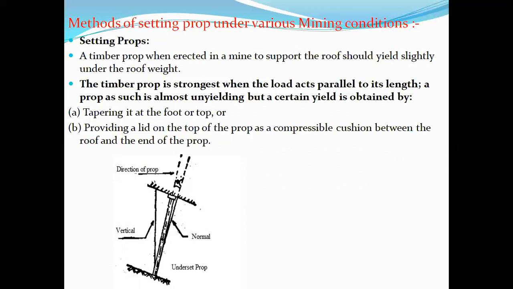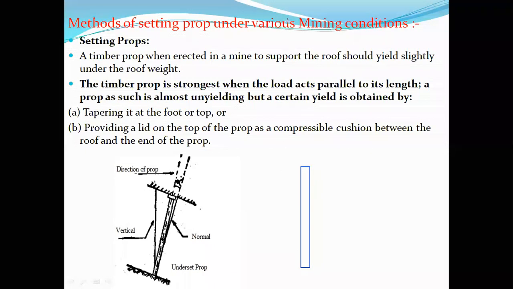Now coming to the methods of setting props under various mining conditions. A timber prop erected in a mine to support the roof should yield slightly under roof weight. Here the question is, how can I make a timber prop, which is a rigid wooden prop, yield? Let us say this is some kind of prop.